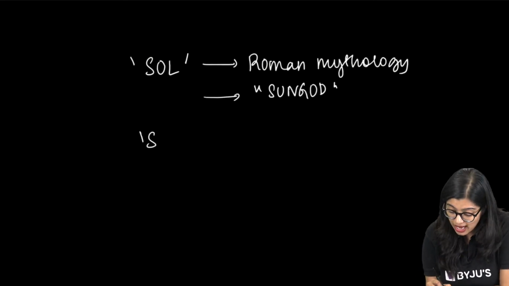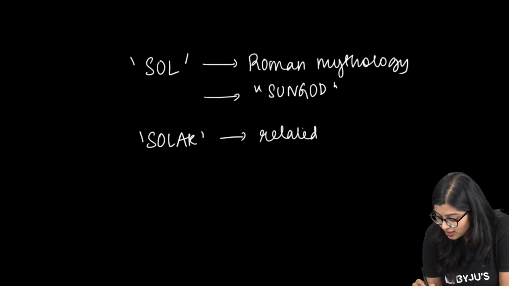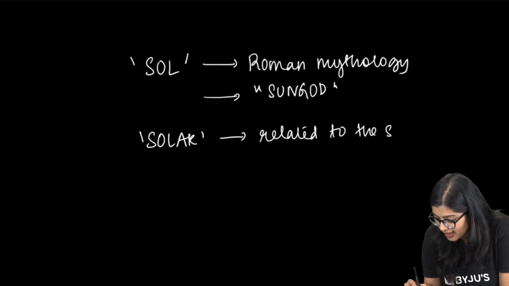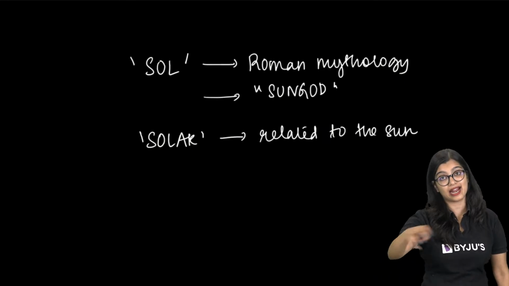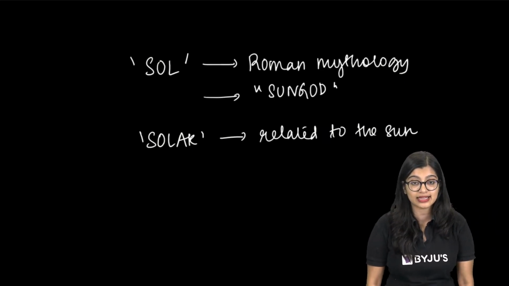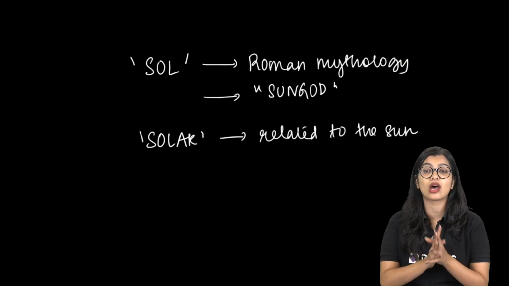That means solar means that it is related to the sun. So the family of the sun, the planets, and of course the associated moons, we refer to this as the solar system.